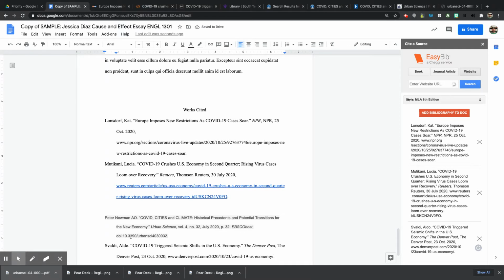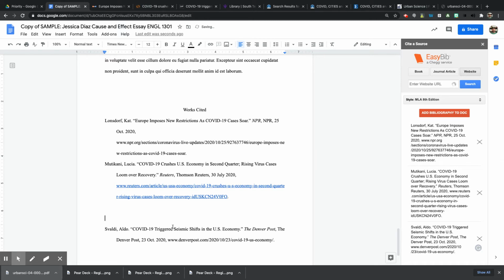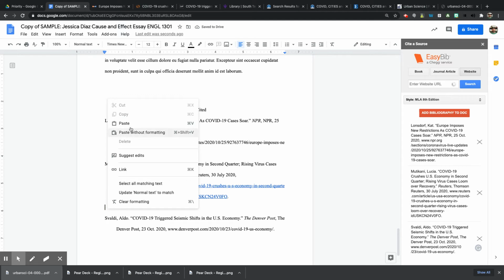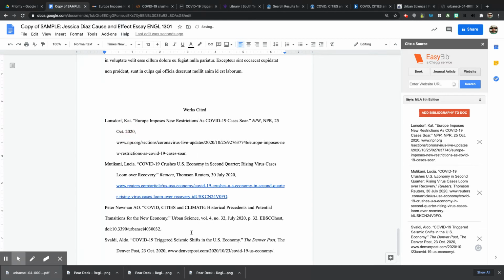Now, it actually kept the proper hanging indentation format, but it did not do it in the right font. So I'm going to undo that really quickly. And what I'm going to do is I'm going to paste without formatting. And what happens here is that now it doesn't have the hanging indentation.